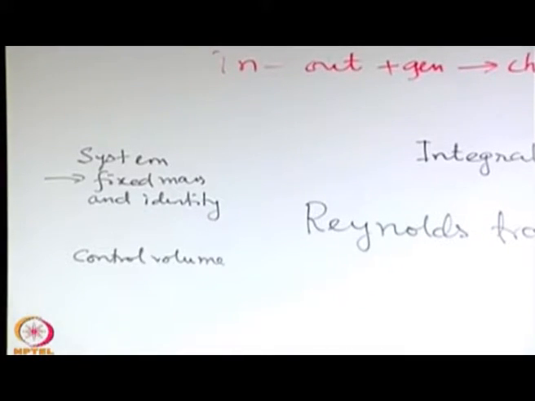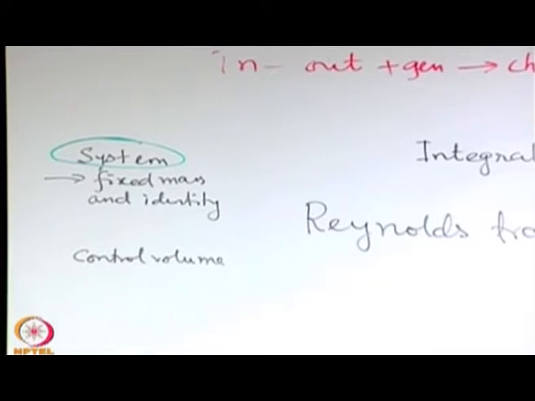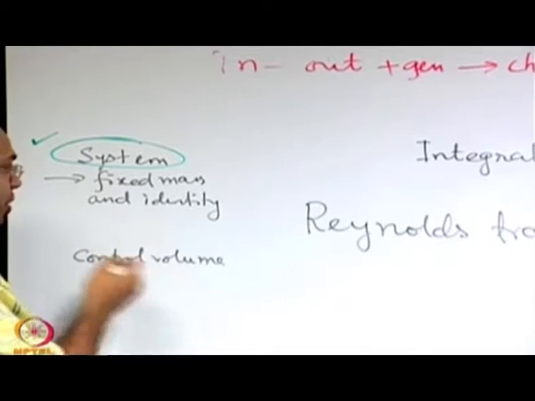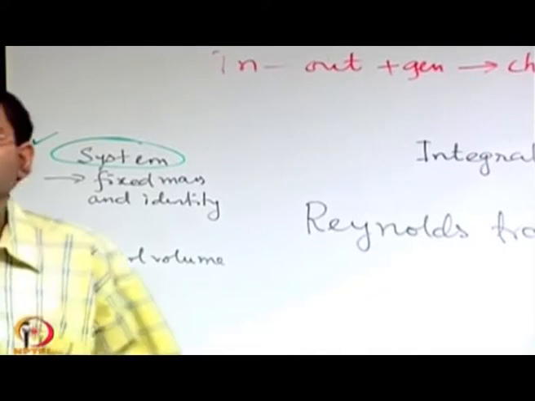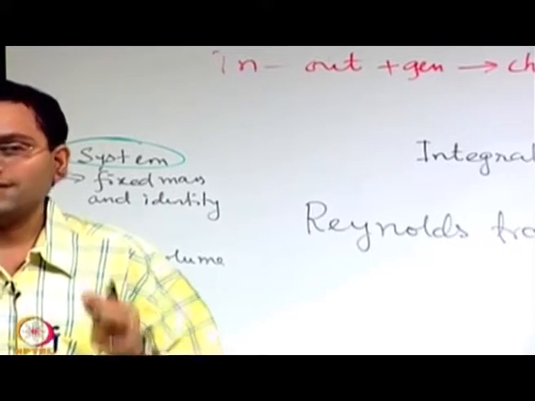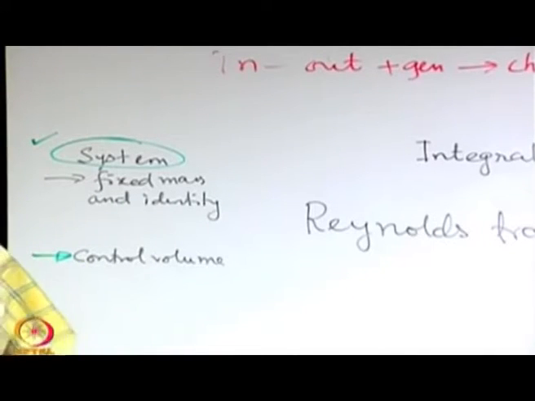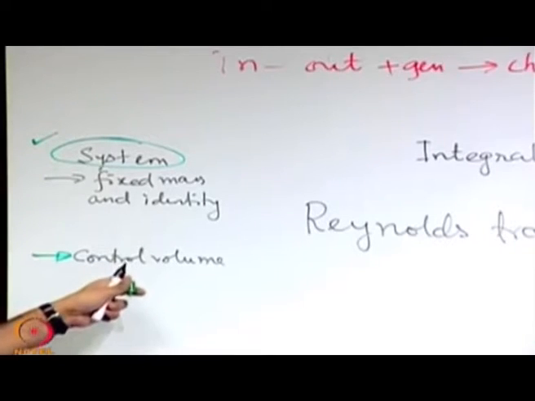And the apparent trouble is that all our conservation equations classically have been developed for a system, but in fluid mechanics we try to express that in terms of the corresponding phenomenon over a control volume. So, we require a transformation from a system approach to a control volume approach, so that the same type of equation, let us say Newton's second law, which is originally defined for a system, we want to express in an equivalent form for a control volume.